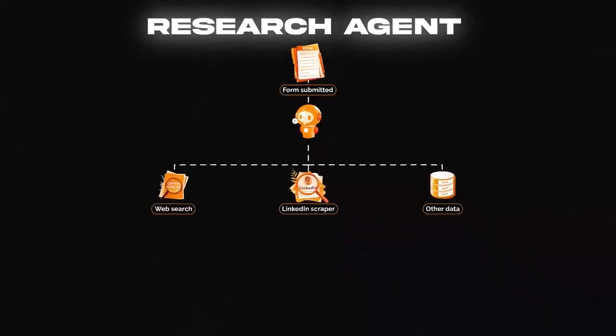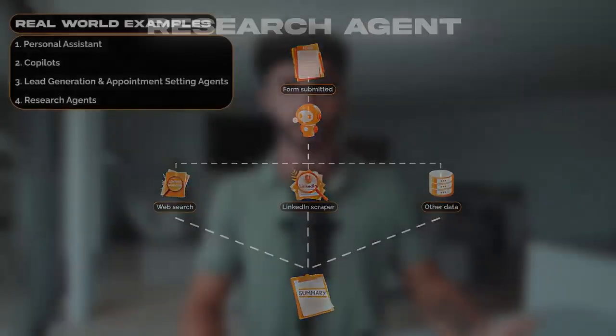Then it can take all of this information and generate a summary of who this person is and what this company is, and decide whether they're a good fit for working with the company. And if so, then it can send the sales team some kind of detailed brief or suggested strategy on how to close this particular person on a call based on the research.